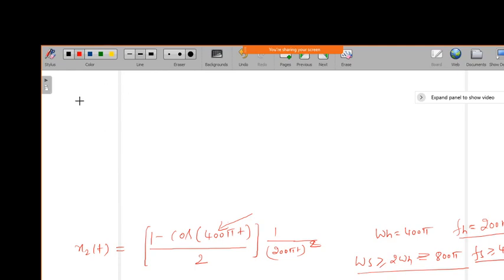Now, I have the signal x of t, which is passed through the low pass filter having cutoff frequency omega c, which is 1000 pi radians per second. It is impulse sampled with an impulse train with the following sampling periods.